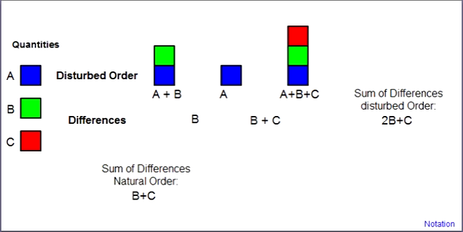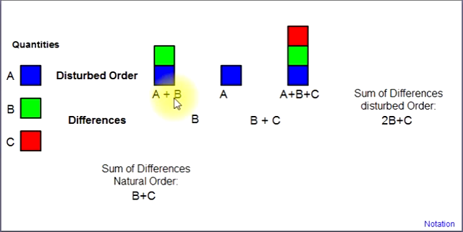Alright, so if we look now at the disturbed order, remember this is the case where in the same series you have parts of the series descending and another part of the series ascending again progressively in quantity from element to element. And the nature of this series is a little different from the one in the natural order series. So in the first element, this time we have the quantity A plus B, in the second one quantity A, and in the third one A plus B plus C.